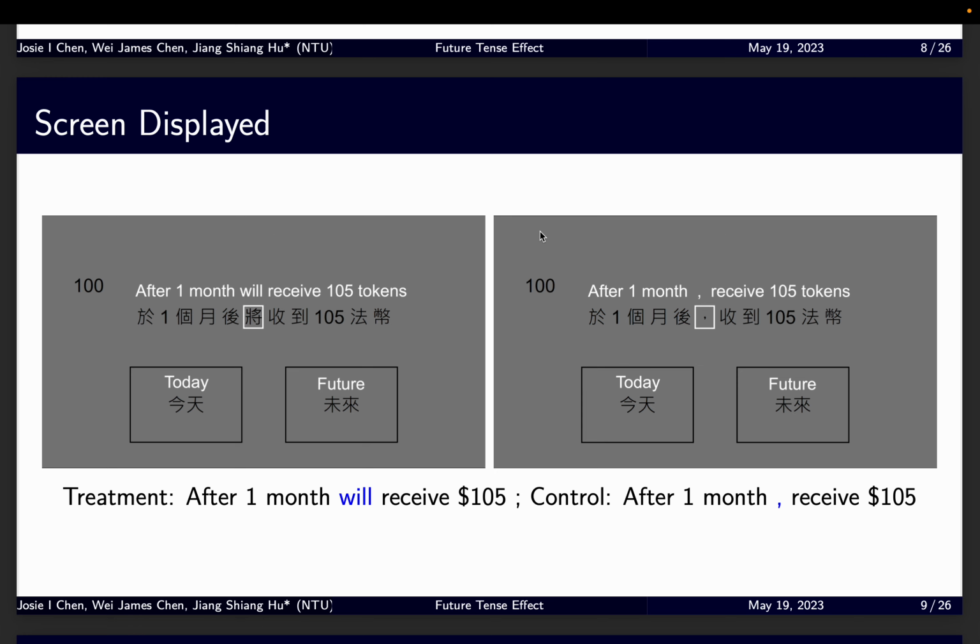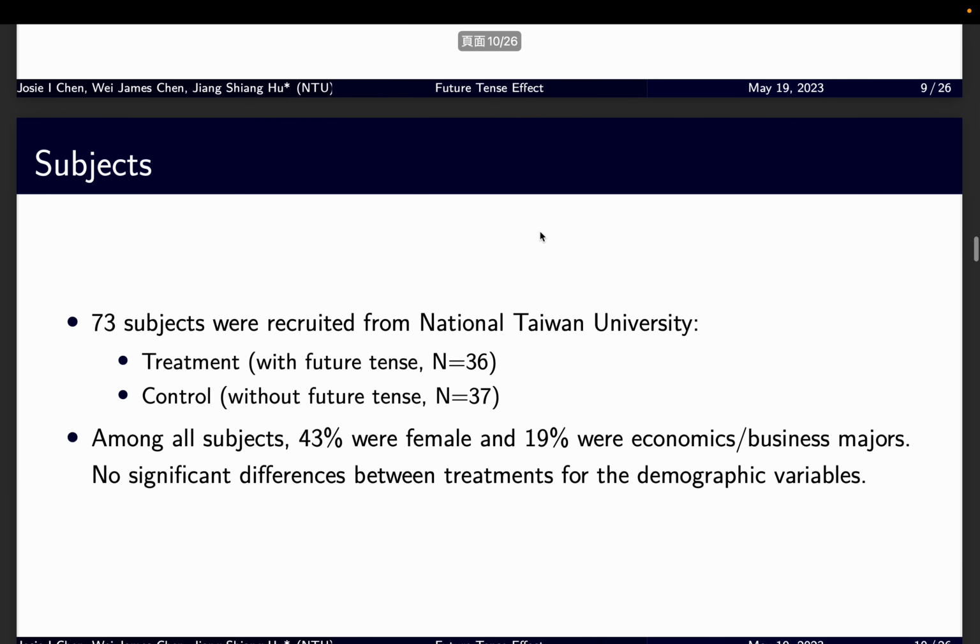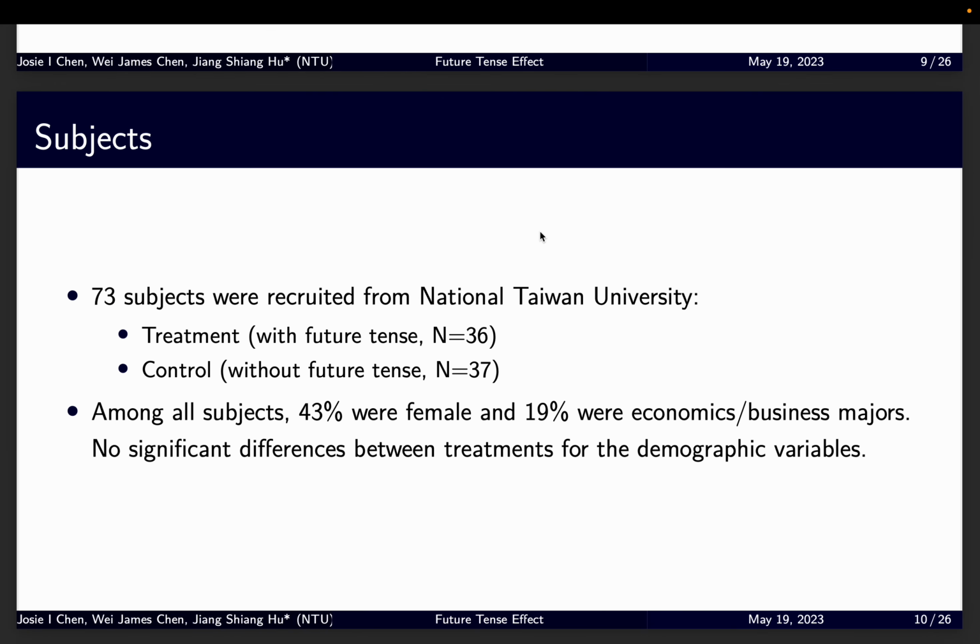Here is how we present the treatment to the subjects. The left-hand side is for the treatment group, the right-hand side is for the control group. The crucial difference between the two is that the future tense will is used in the treatment group, and we replace it with a comma in the control group. From now on, we will talk about our subjects, procedure, and our results.